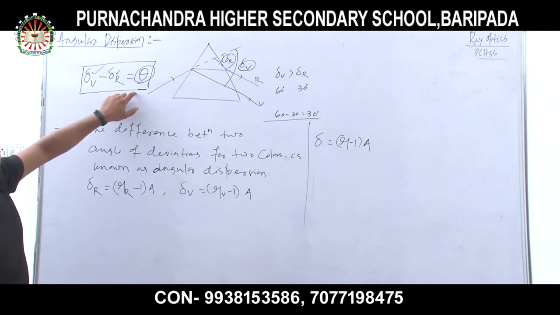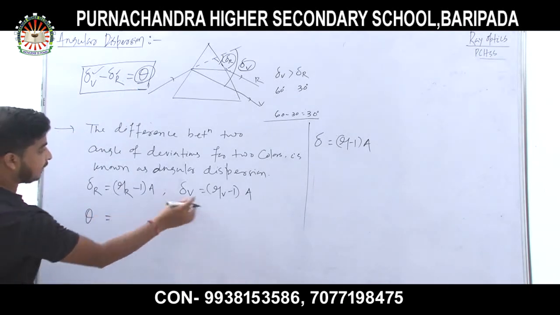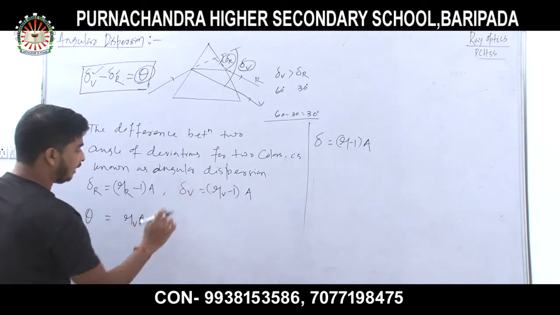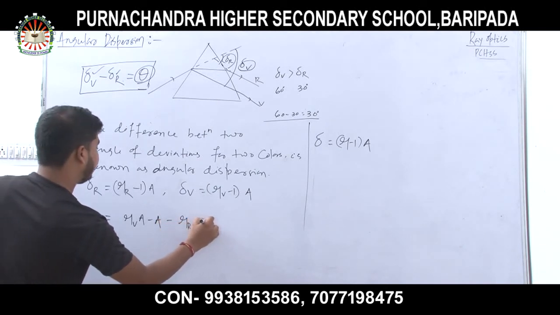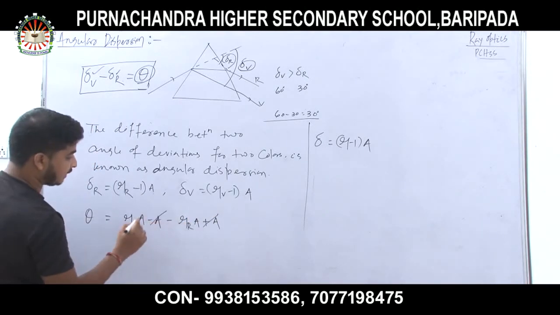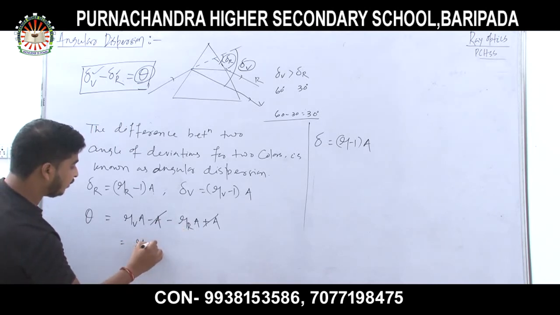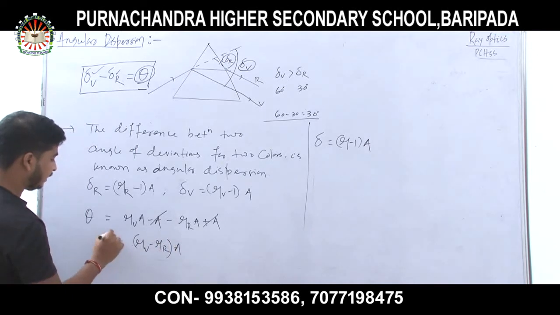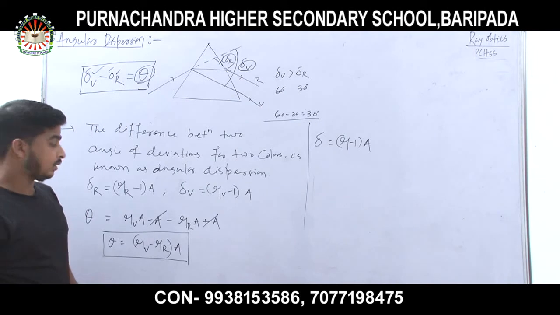Now put this in the equation. So theta equals delta V minus delta R, that is, mu V A minus A, minus mu R A plus A. So plus A minus A cancel, and if I take A as common, it remains (mu V minus mu R) into A. So this is the angular dispersion for red and violet.